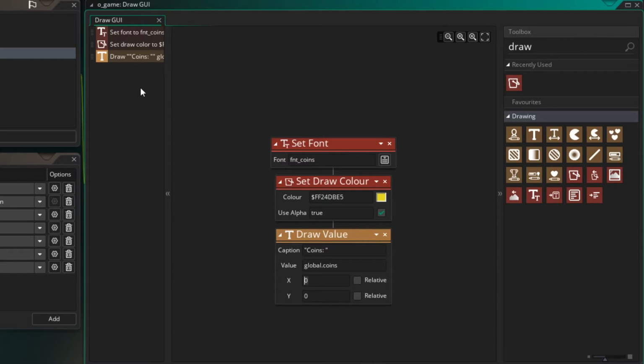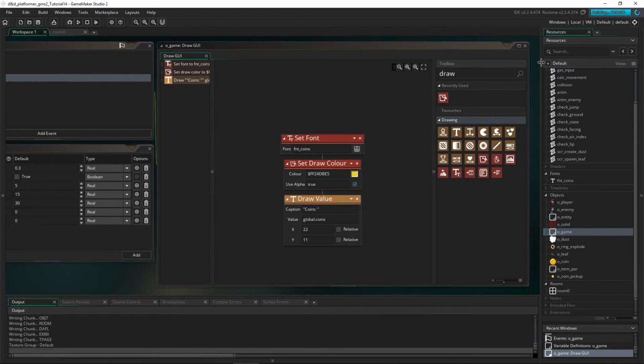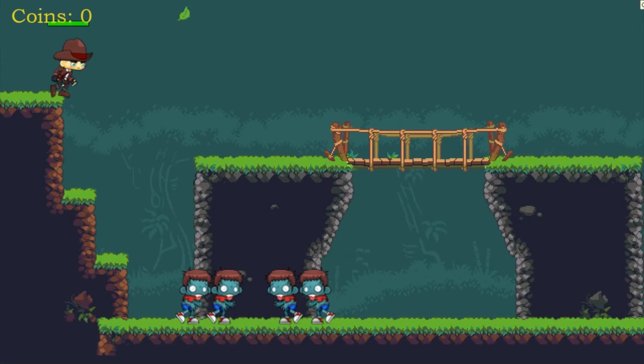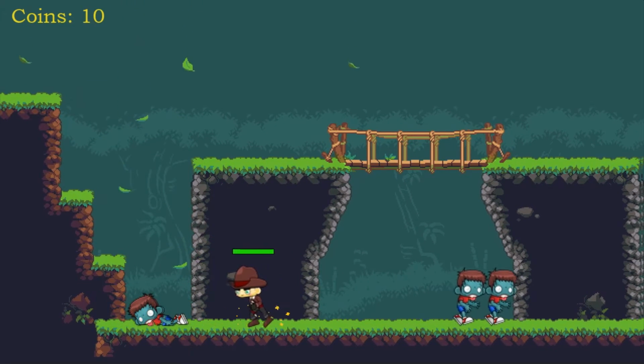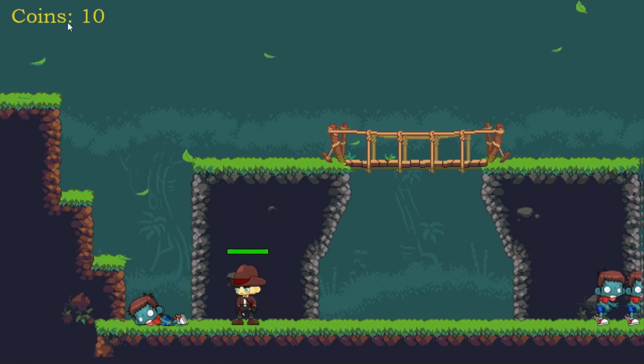Now up the top is 0,0 in the game, so I'm going to draw it at 22, which is just a little bit in, and 11, which is also a little bit down. So let's press play and see what that looks like. Great, so it's there, and when we collect the coins, the value adds up. Now, it looks a little plain, so let's dress it up a little bit.